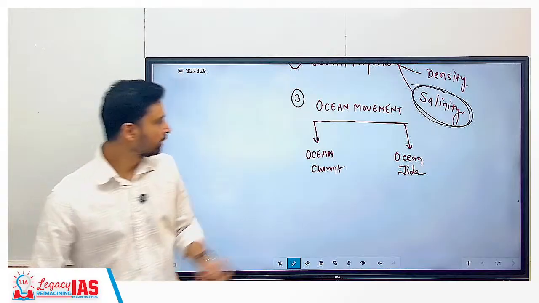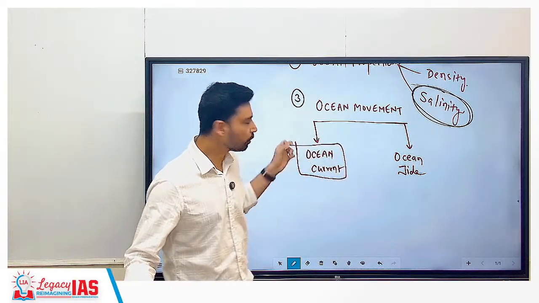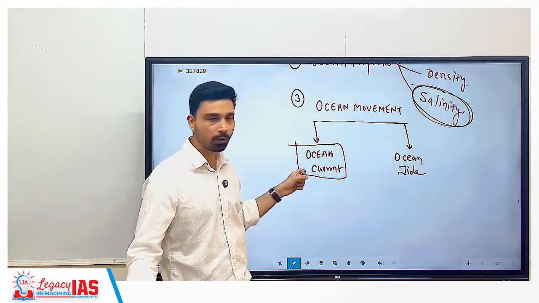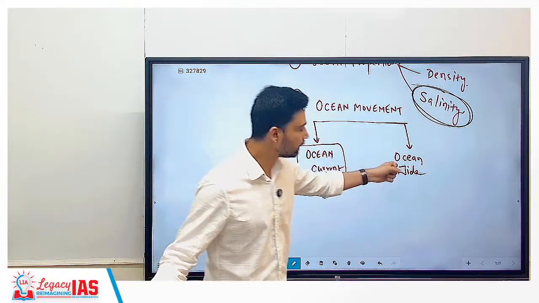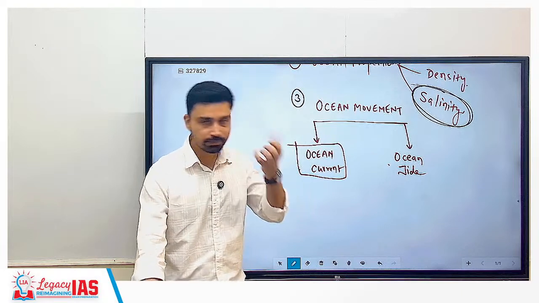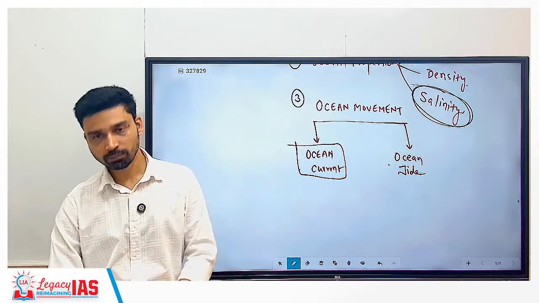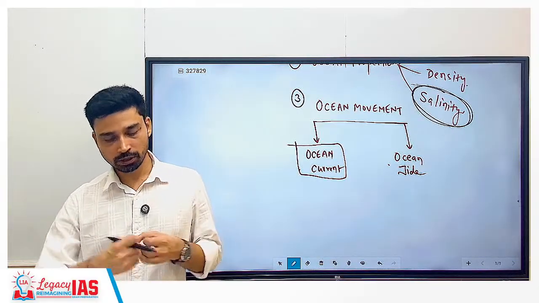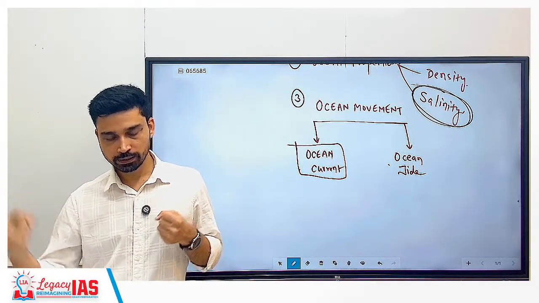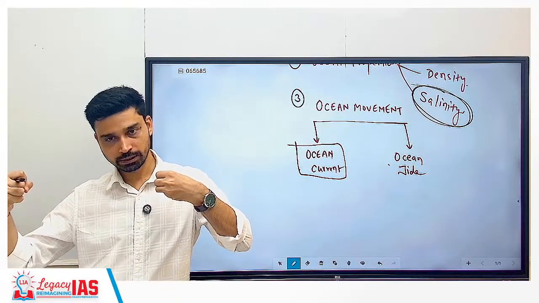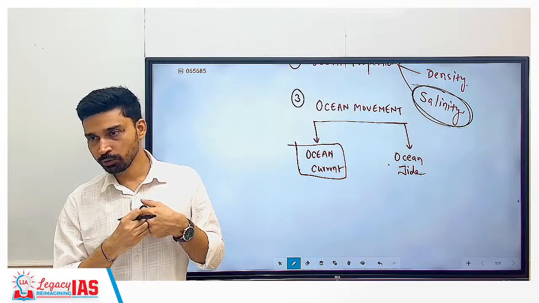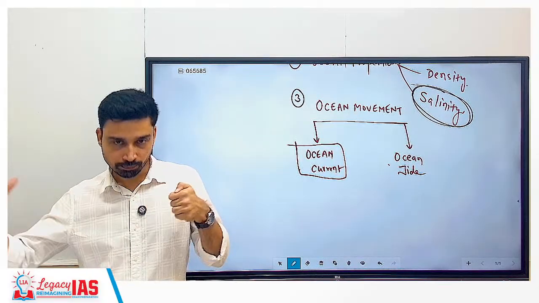Right. So movement means, in the ocean, what is moving? Water is moving, and water moves in two ways: one in the form of current and the other in the form of tide. You must have heard about tides. What is ocean tide? The gravitational force of sun and moon is continuously pulling the water. Suppose that earth is here and moon is here right now. What is the moon doing? Applying gravitational force. Due to this gravitational force, what will happen? Water will be pulled toward the moon.